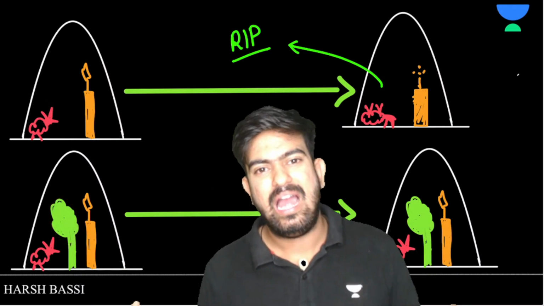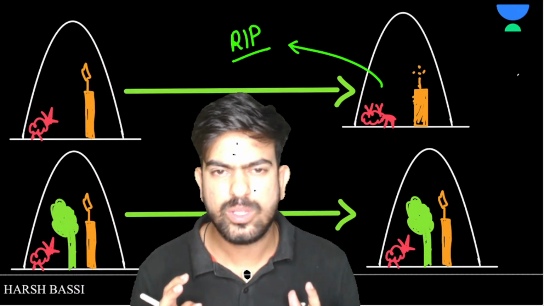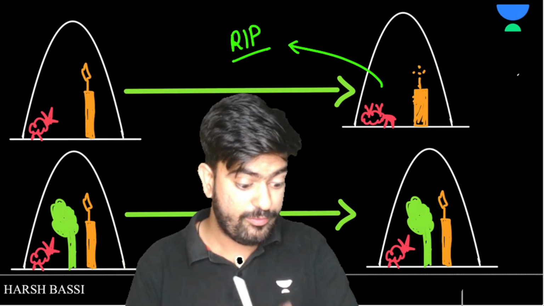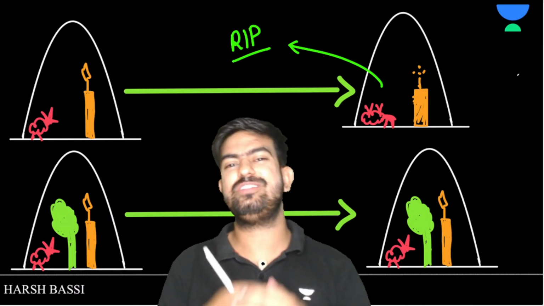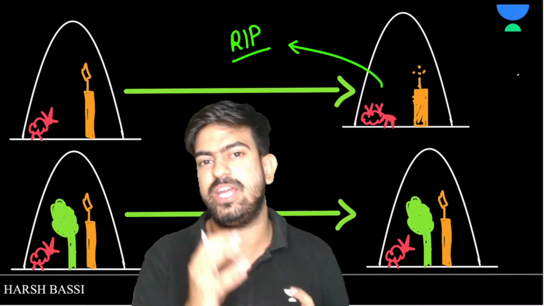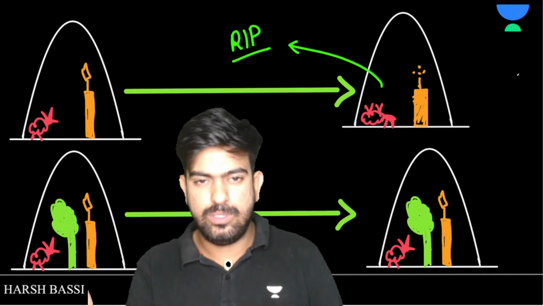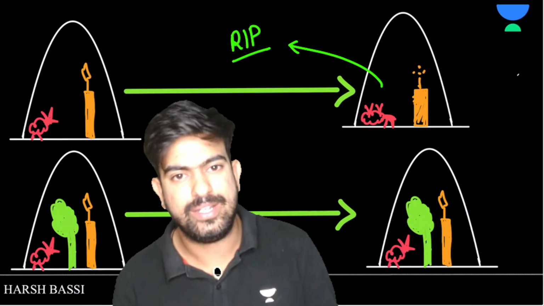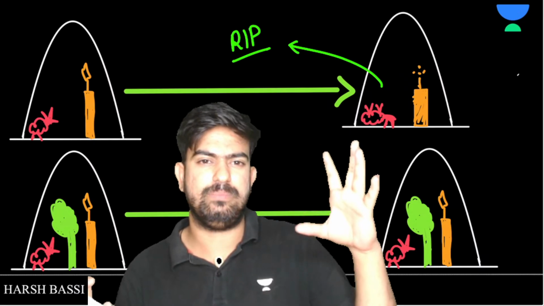And now after a few minutes, Priestley was just observing the bell jar. Okay, till now it's 5 minutes, not died. 10 minutes, didn't die. 15 minutes, didn't die. 1 hour, didn't die. And he was very happy. So that means something was there in the plant, due to which the candle didn't go out, and the mice was also not dead. So the candle was completely fine, the mice was also completely fine.